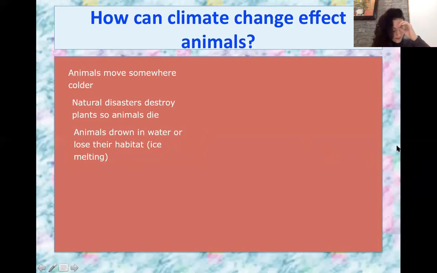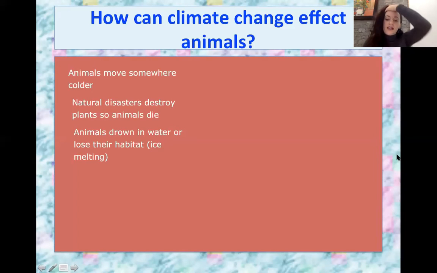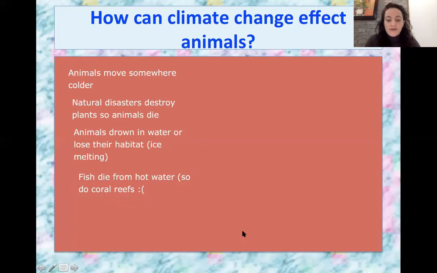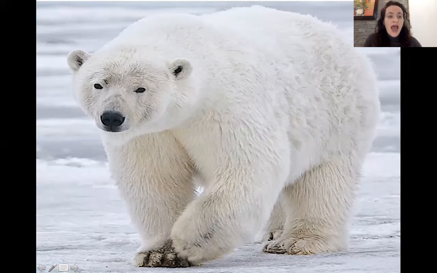Katie, what do you think? Some fish die. Some fish die, very good, because the climate heats up. And how about Nancy? I have the same idea as Katie's, but I still feel that some fish do live in such extreme things. Yep, I agree. All right, so I think that's a good start to our list then. So the coral reefs also die because of climate change and global warming. The water gets too hot, and then the fish die and we lose whole habitats.